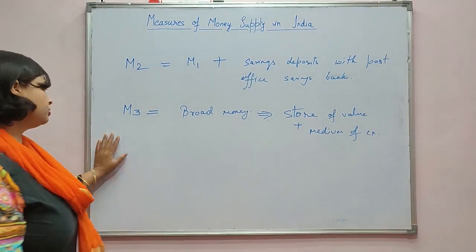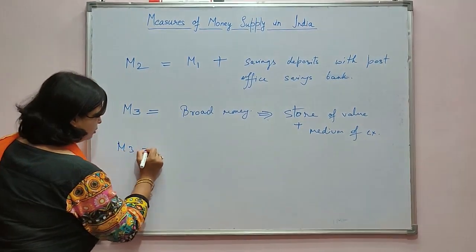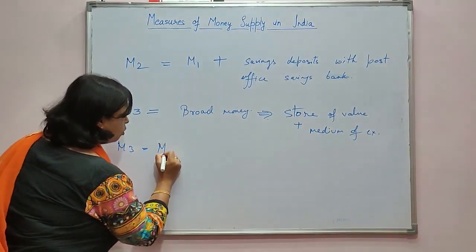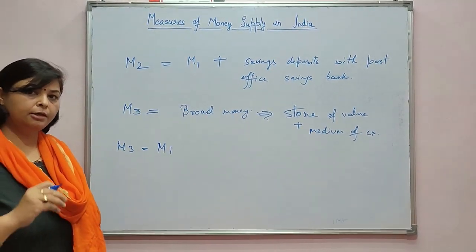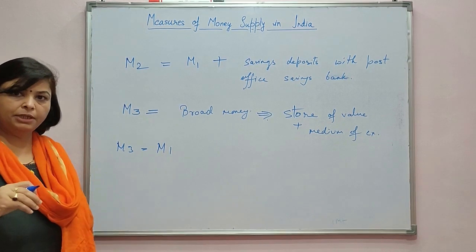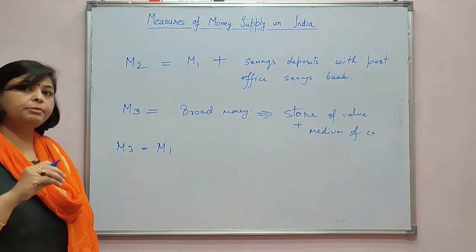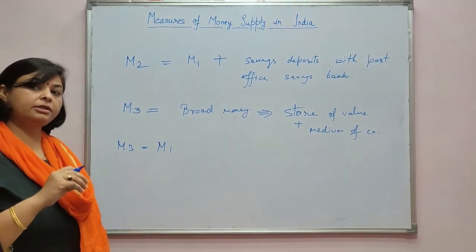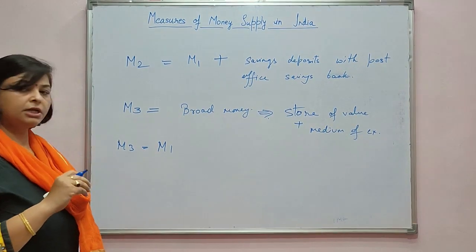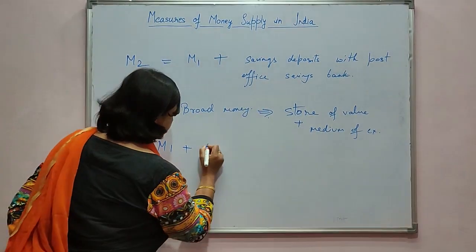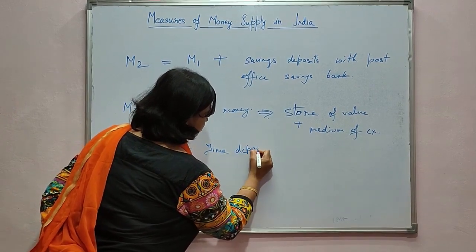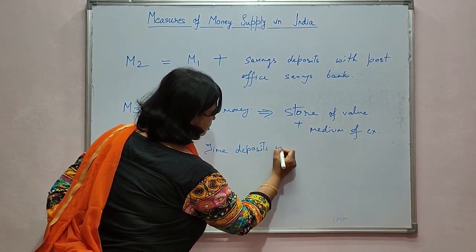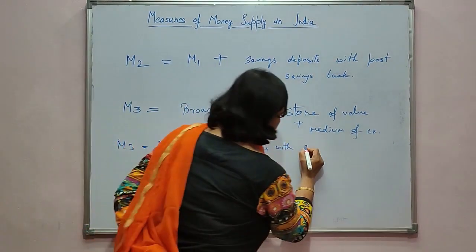So the components of M3 are, first of all, the components of M1, that is CU plus DD plus OD, that is currency with public, net demand deposits with commercial banks and other deposits with RBI, plus time deposits with commercial banks.